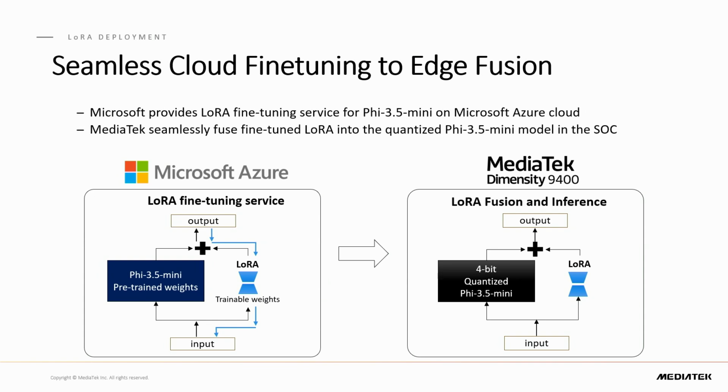On the left, you can see the Microsoft Azure workflow, where we are taking a standard model, the Phi 3.5 Mini model, and fine-tuning it for the precise use case. We are able to combine the training capabilities available in Azure with the inference capabilities on the MediaTek SoC. So this LoRA tuning is then fused at the edge device level. What that means is that you're able to get much better output, much better performance for the specific use case that you're trying to deploy.